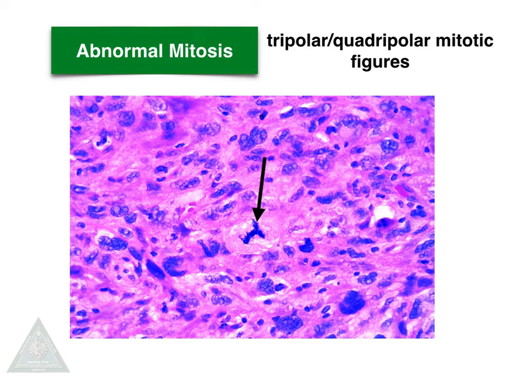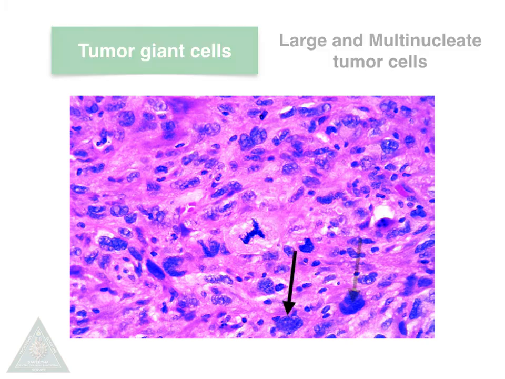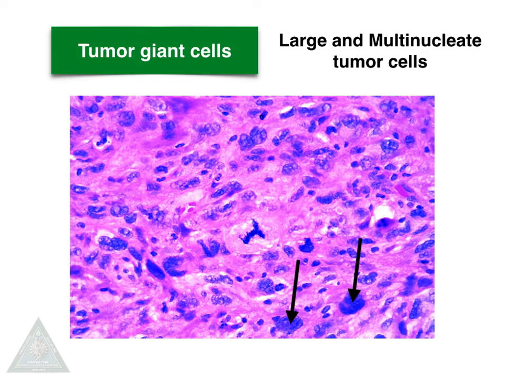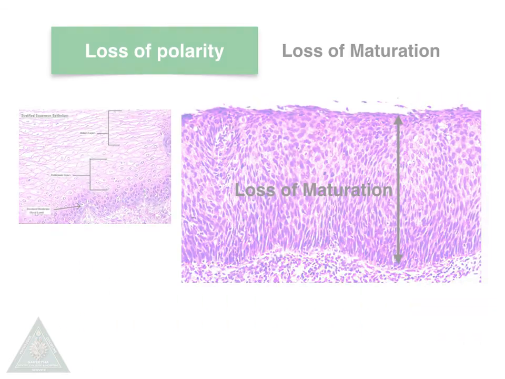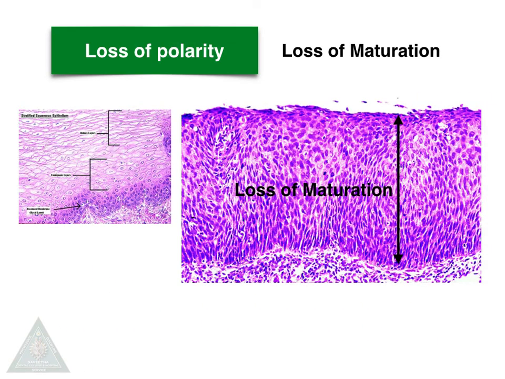Abnormal mitosis means tripolar or quadripolar mitotic figures. Usually the mitotic figure is bipolar. The tumor giant cells are large and multinucleated tumor cells. And coming to loss of polarity, that means loss of the maturation series.